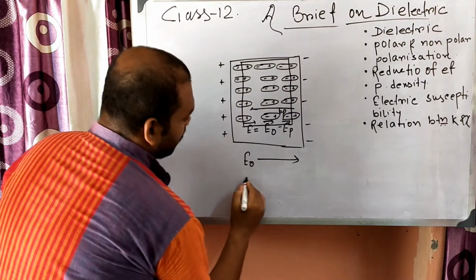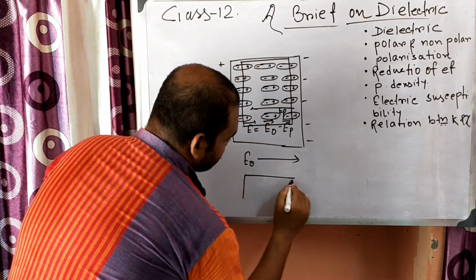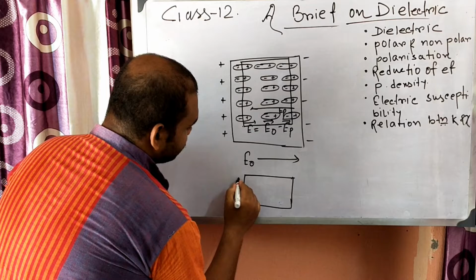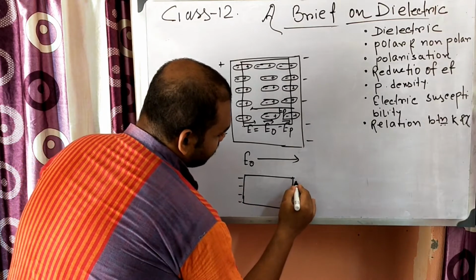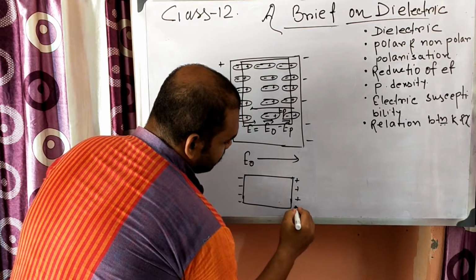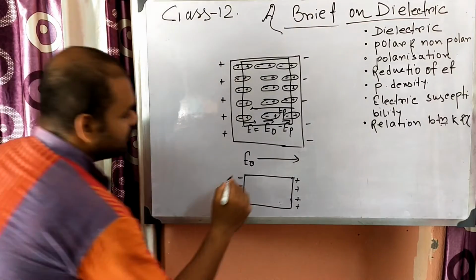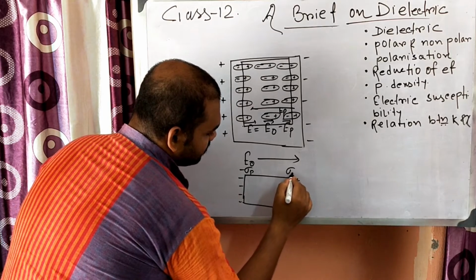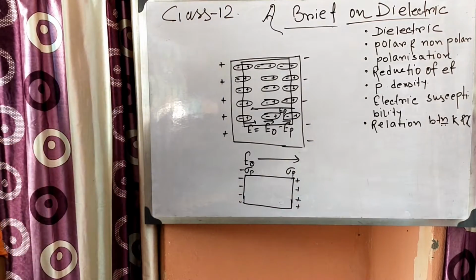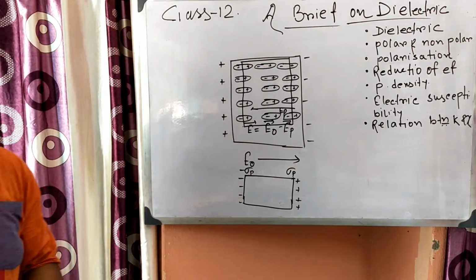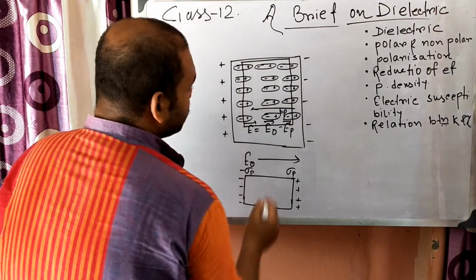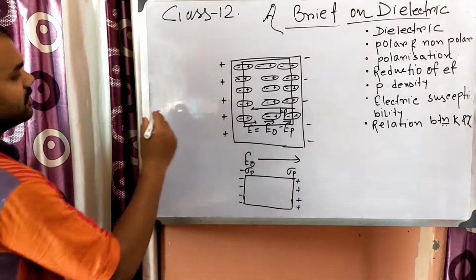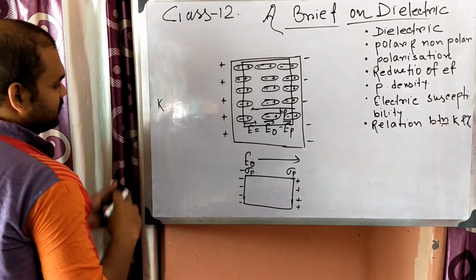So the dielectric now has a negative charge on this surface and a positive charge on this side. Suppose the density is sigma p, so it is minus sigma p, and this is plus sigma p. This is the surface charge density. Now in this case we can find the dielectric constant, K.